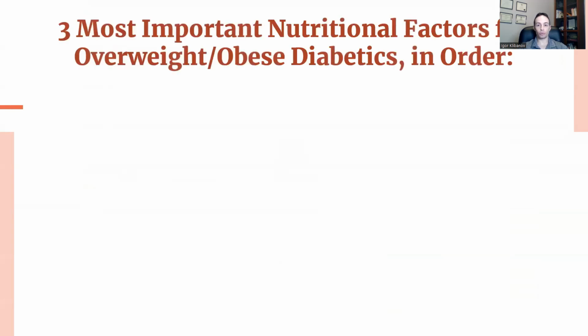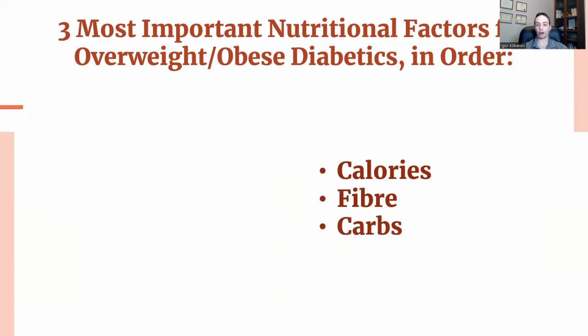And so we know from my other videos that the three most important nutritional factors for overweight and obese diabetics, in order from most important or impactful to least important, it's not carbohydrates, it's actually calories that are the most important. Normalizing calories for overweight and obese diabetics has the potential to lower HbA1c by as much as 4%. Normalizing fiber intake in overweight and obese diabetics has the potential to lower A1c by as much as 2.5%. And finally, carbs. The difference between a high carb diet and a low carb diet of the same calories is about 1%.